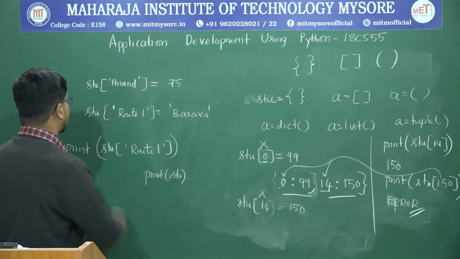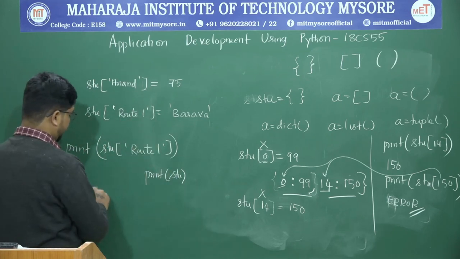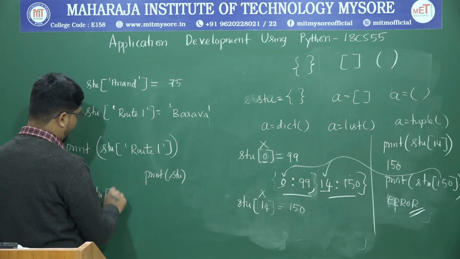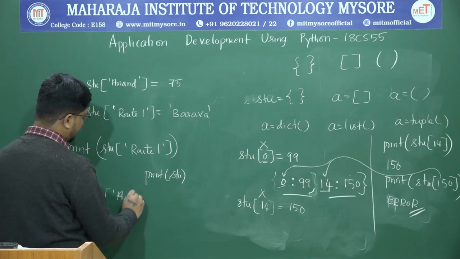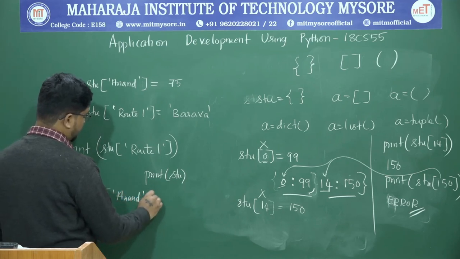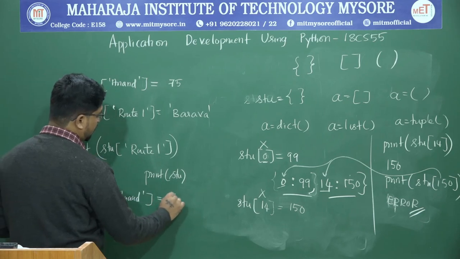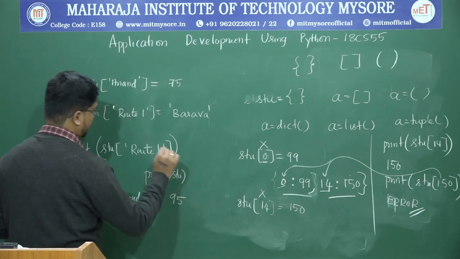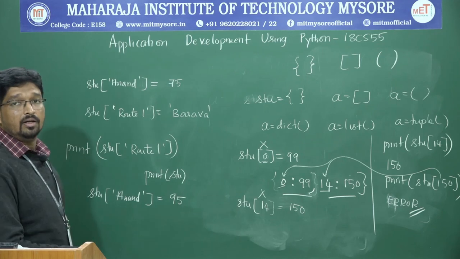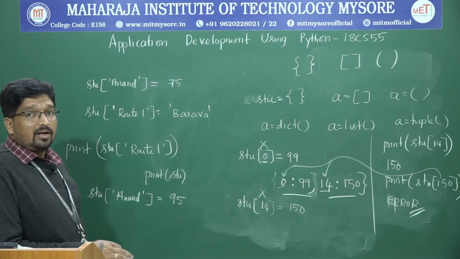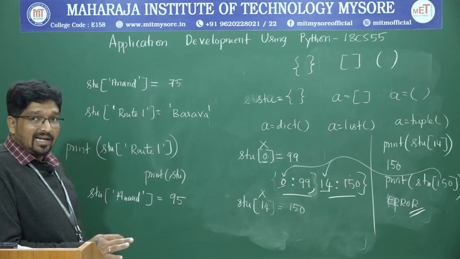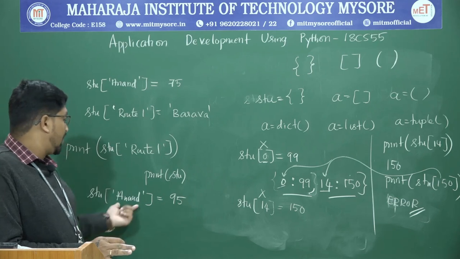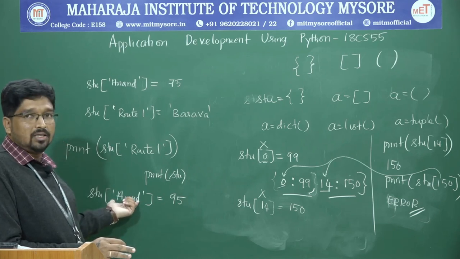Let us say you try to insert again student of Anand is equal to 95. Is it an error? No, it is not an error. It will check whether the key already exists.